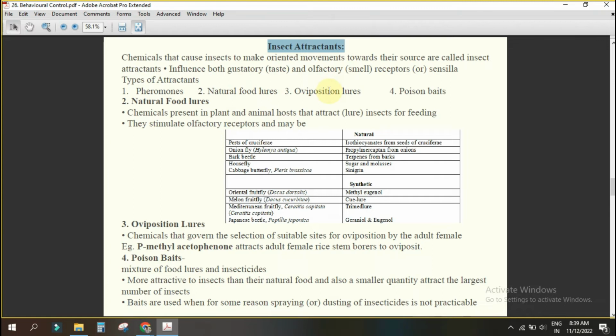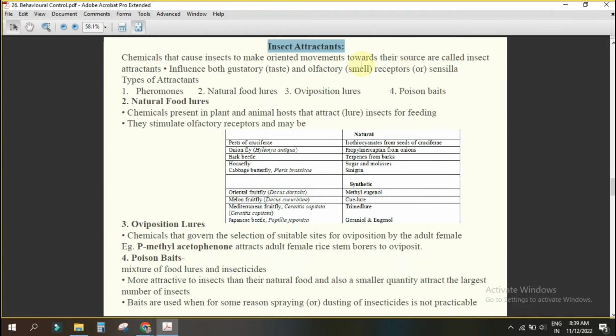Now coming to some other components. This is known as a recent method of pest management. We can use insect attractant, insect repellent, insect antifeedant. Those things we can use to manage the pest. What are those? First one is what? Insect attractant. What is that? These are the chemicals that cause insects to make oriented movements towards their source. It is known as what? Insect attractant.